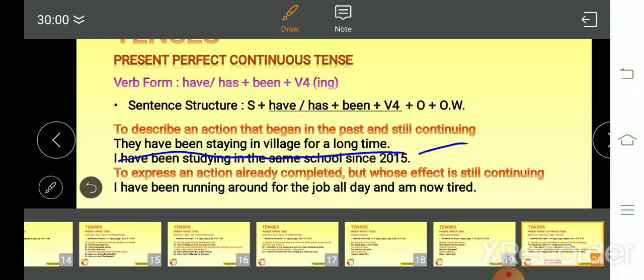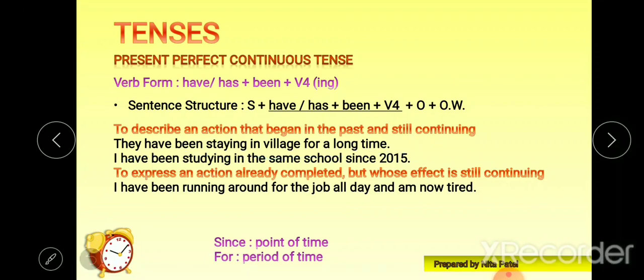Another example. I have been studying in the same school since 2015. So, this sentence clearly means that I was studying in the same school for the past, that is, since 2015, and this action is still continuing. I am still studying in the same school, right? So the action is still in progress and it started somewhere in the past, since 2015.